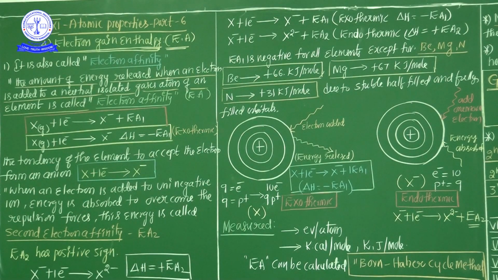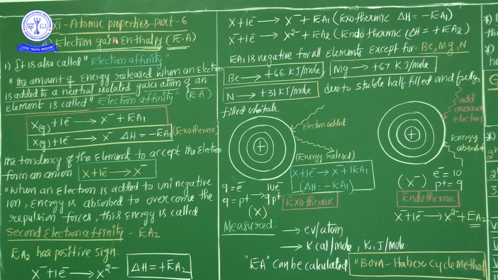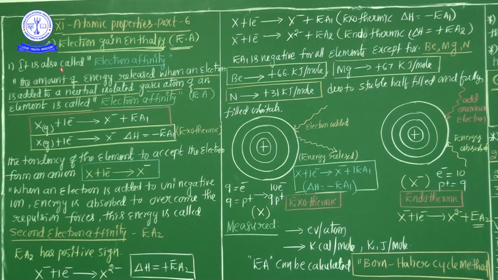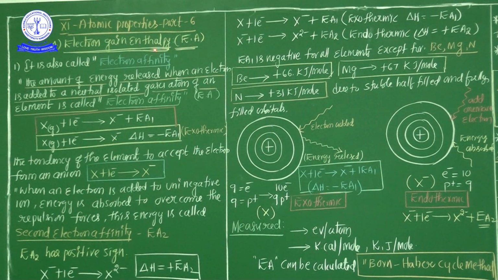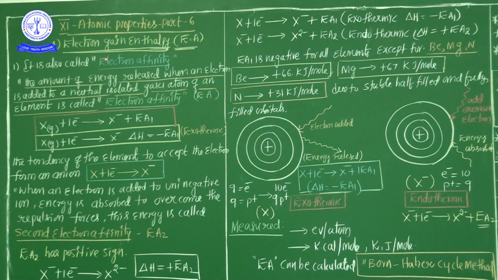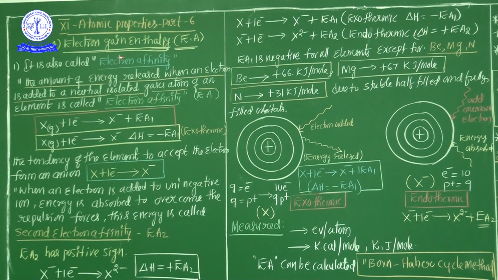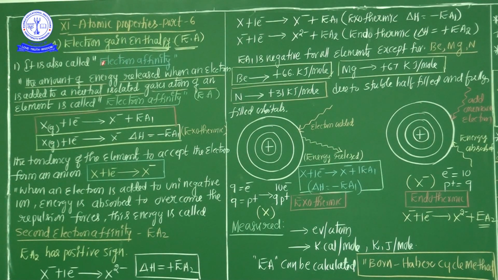Good morning, students. In this session, we are going to discuss another important atomic property of an element, electron gain enthalpy. Already in my previous session, I completed three major atomic properties. Number one is atomic radius or atomic size, second is ionic radius, and third is ionization potential.